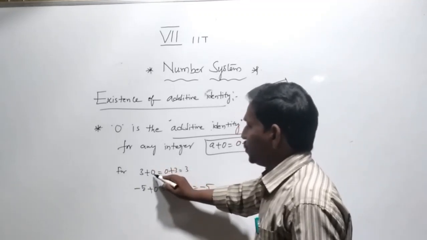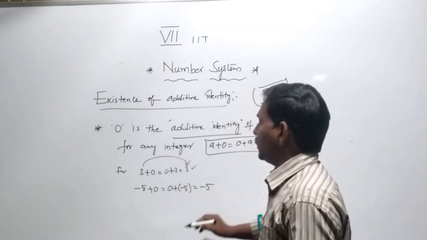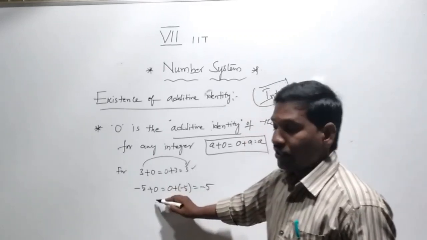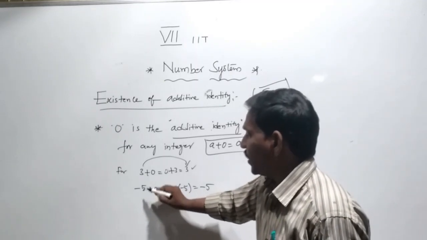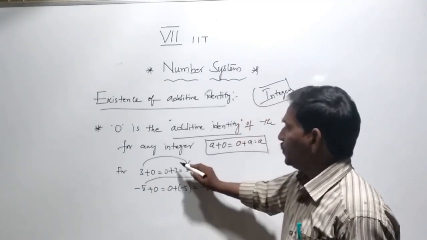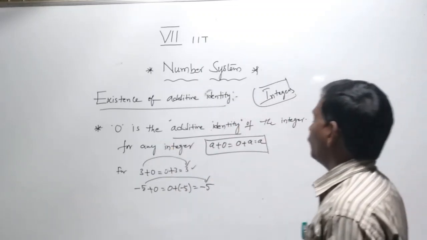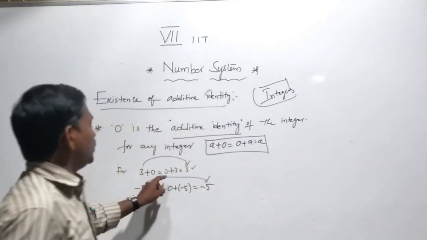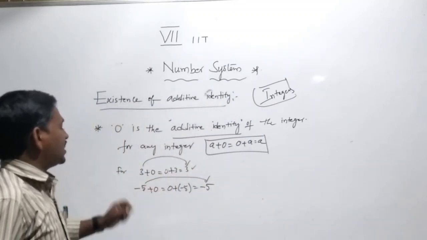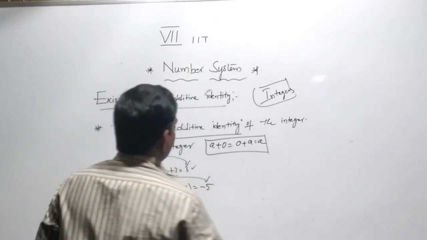When 0 is added to 3, what is the resultant value? 3. When 0 is added to minus 5, we get the answer minus 5. So 0 is the additive identity of the integers. 3 plus 0, 0 plus 3 equals 3. Minus 5 plus 0 equals 0 plus minus 5 equals minus 5.